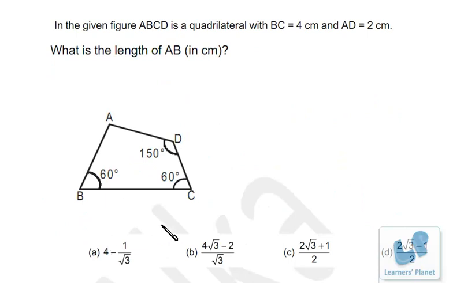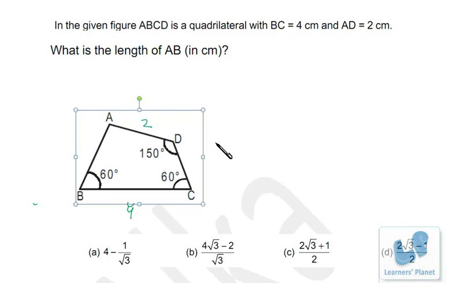One more interesting problem on geometry. In the given figure, ABCD is a quadrilateral with BC equal to 4 and AD equal to 2. What is the length of AB? Now here BC is given as 4 and AD is given as 2, and we have to find the length of AB. I assume it to be X.